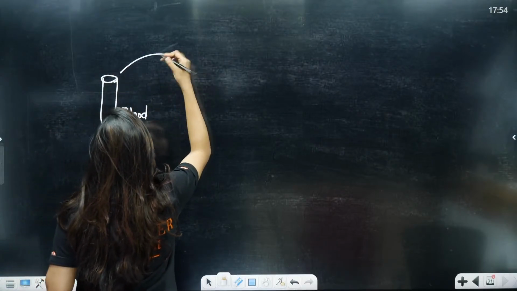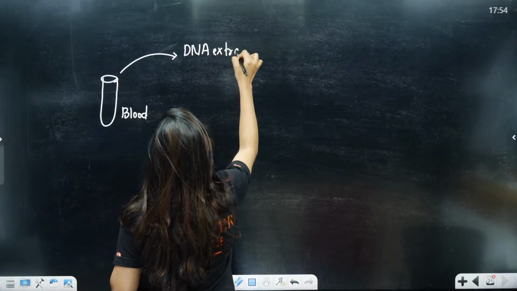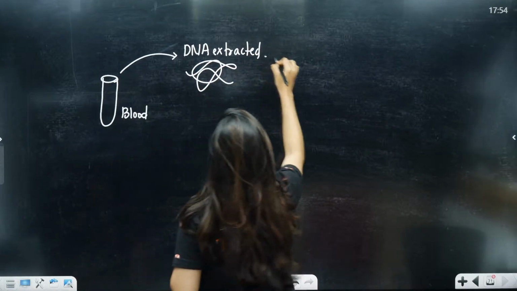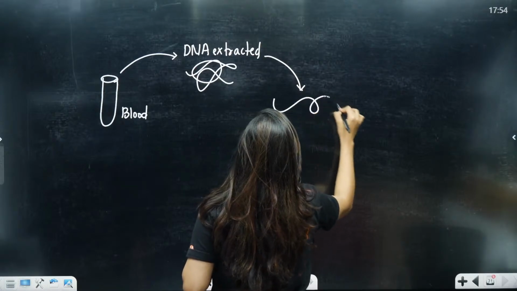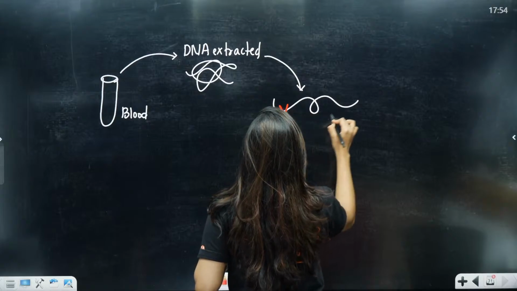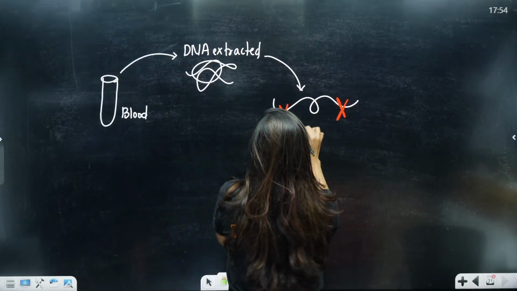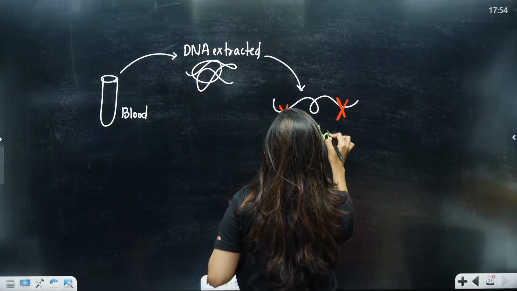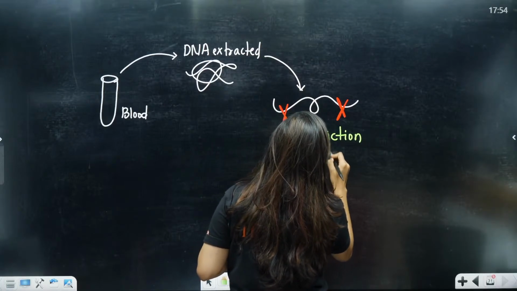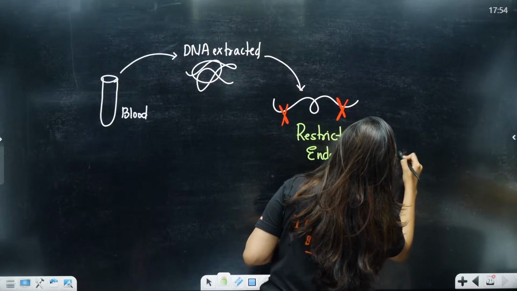From the blood sample you will extract the DNA. Questions will come from this only, okay, the entire DNA will be extracted. Then from that DNA you are going to cut the DNA using molecular scissors. That is going to be who? Your restriction endonuclease. So with the help of restriction endonuclease, we are going to cut the fragments.